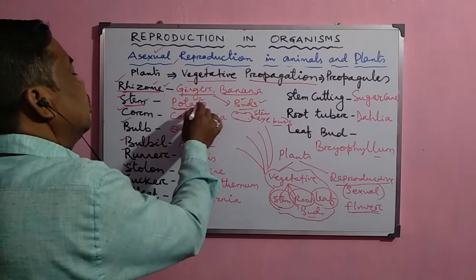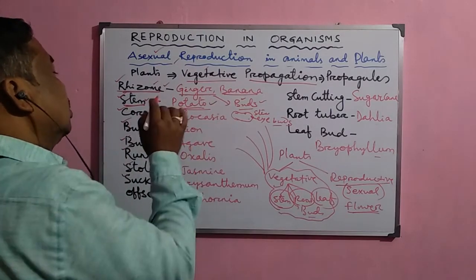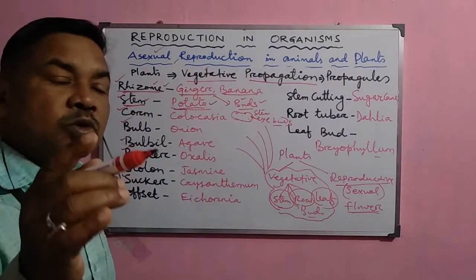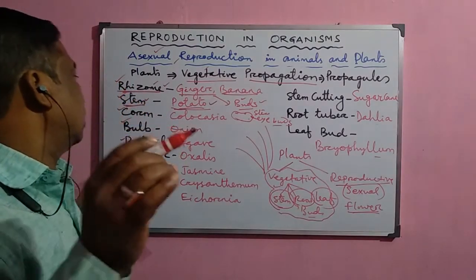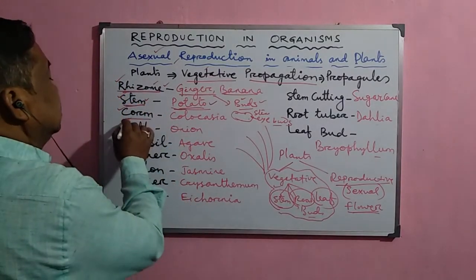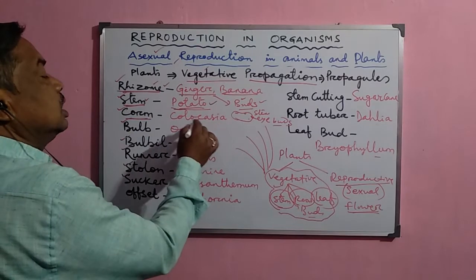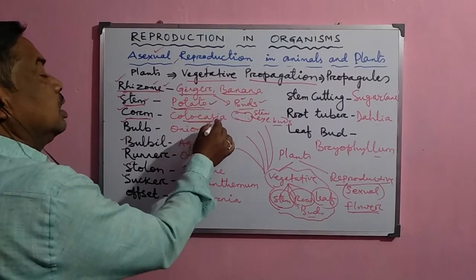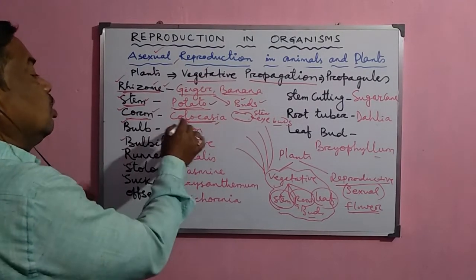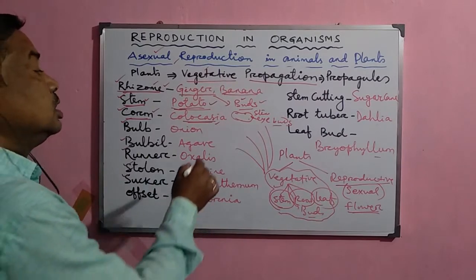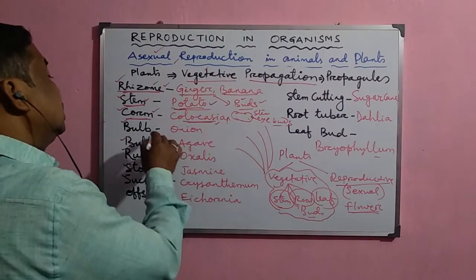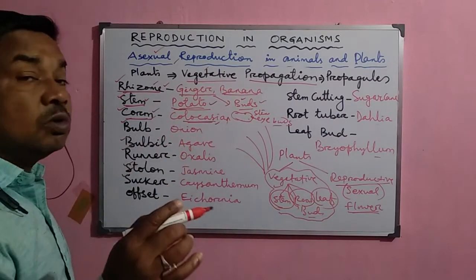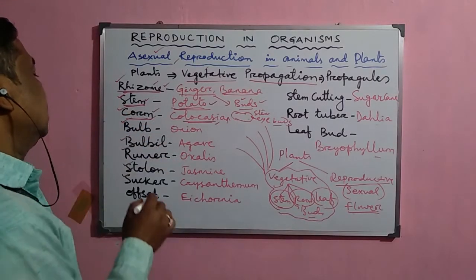In colocasia, the corm is an underground part, and from the corm of the colocasia the new plant develops. So that is another propagule from which new plants develop.